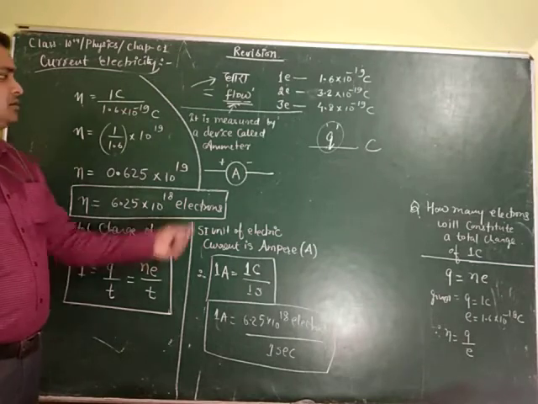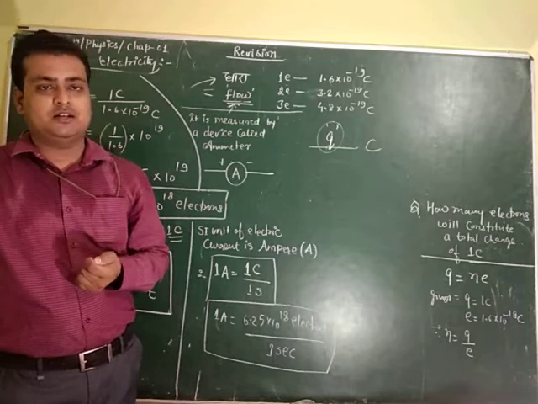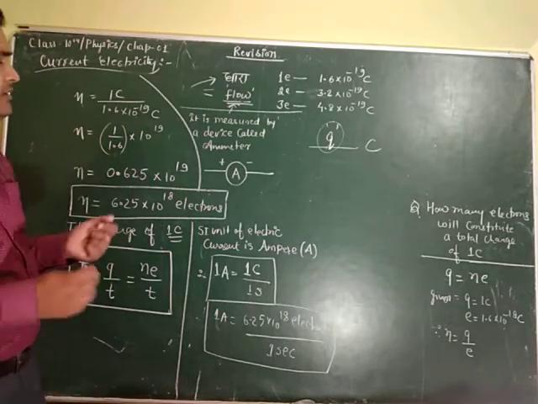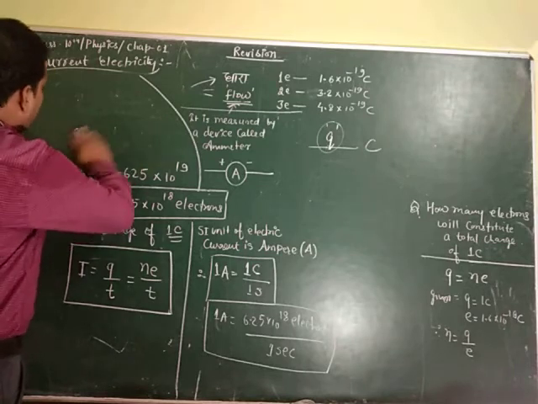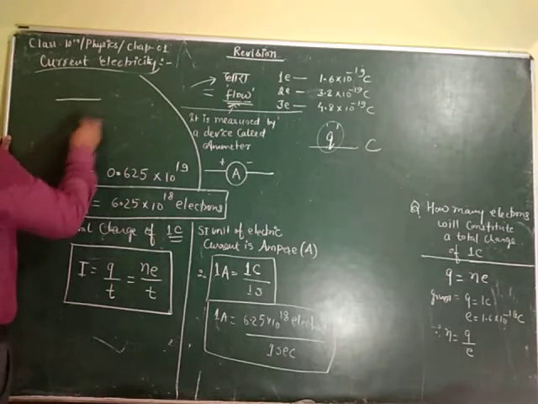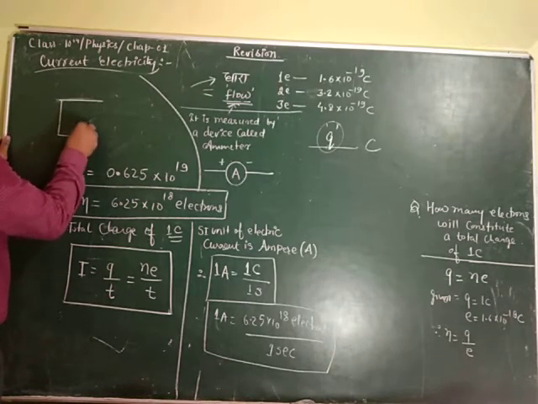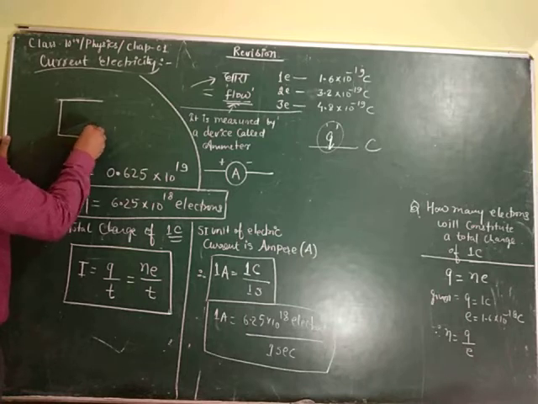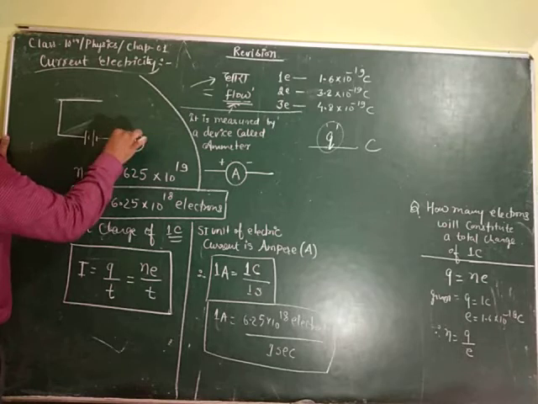Another question arises here: how can we connect it in a circuit? Suppose this is a circuit, and this is a battery. Here the ammeter will be connected.